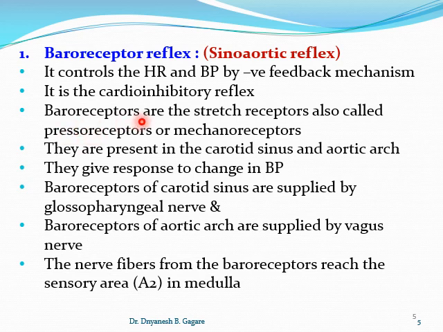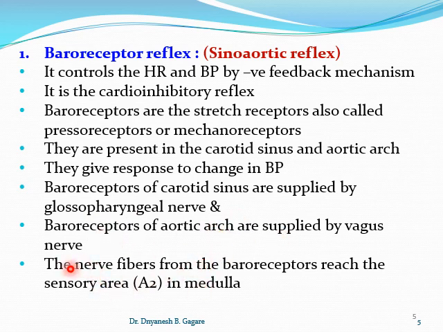Baroreceptors are stretch receptors, because they give a response to the change in blood pressure. They are also called pressure receptors or mechanoreceptors. As I told you, they are present in the carotid sinus and aortic arch, and they are supplied by the glossopharyngeal nerve and the vagus nerve.